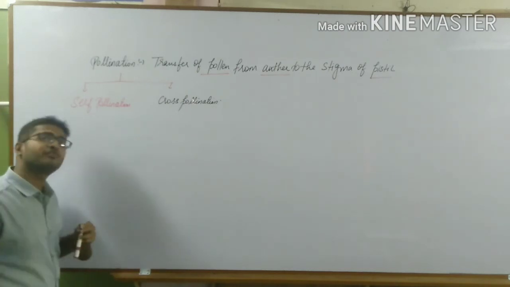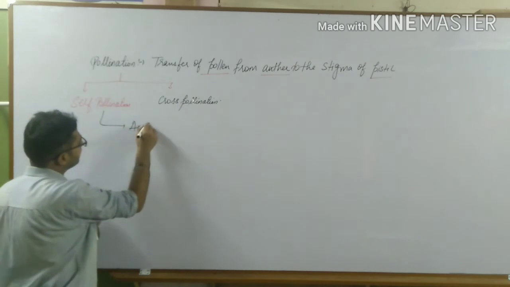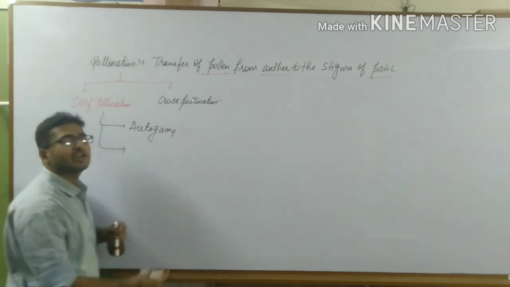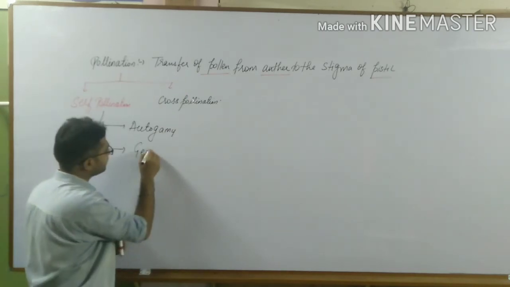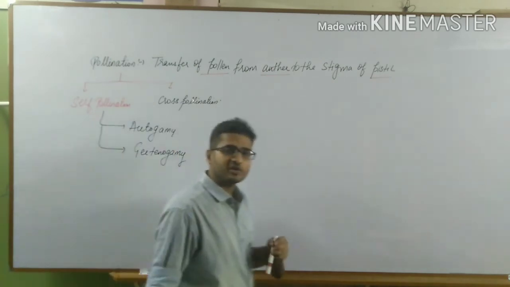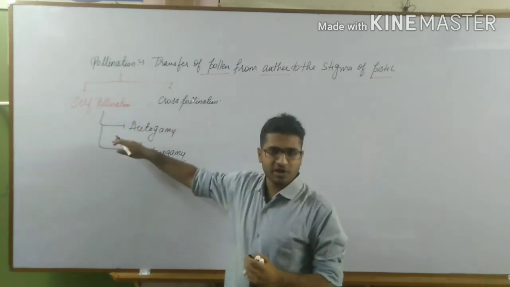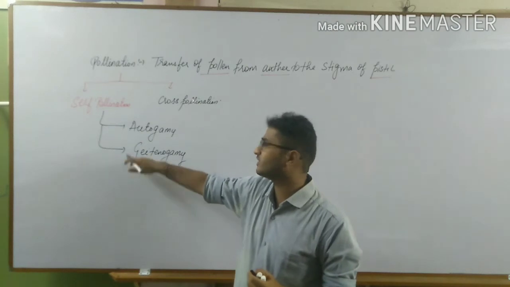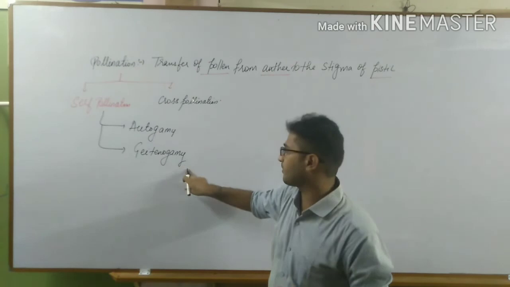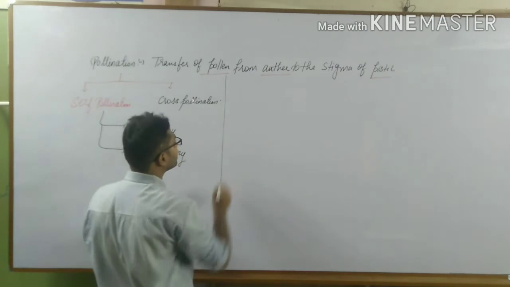Self pollination is further subdivided into two major headings. The first one is autogamy. The second one is geitonogamy. So pollination is further divided into two, that is self pollination as well as cross pollination. Self pollination is further subdivided into autogamy as well as geitonogamy. Now let us discuss autogamy and geitonogamy. So first, autogamy.